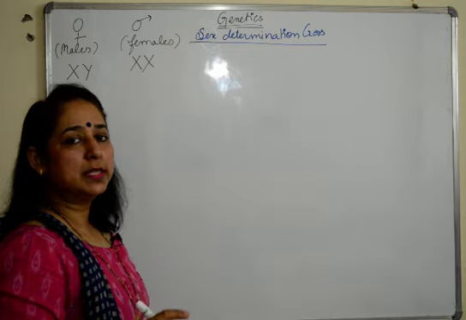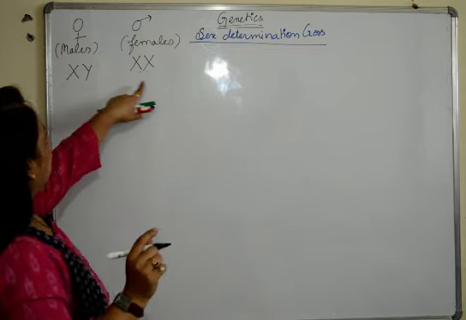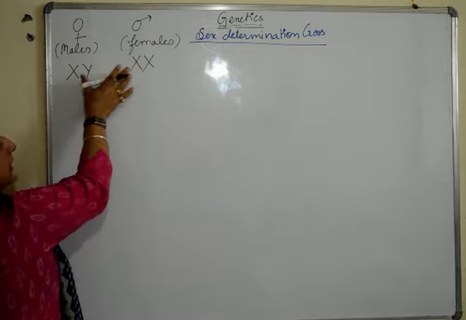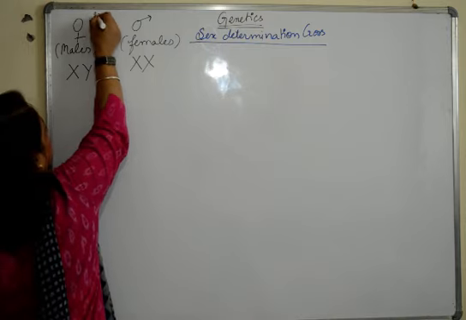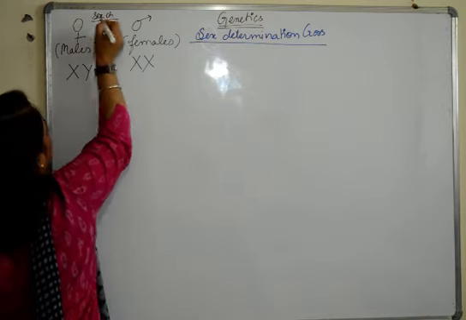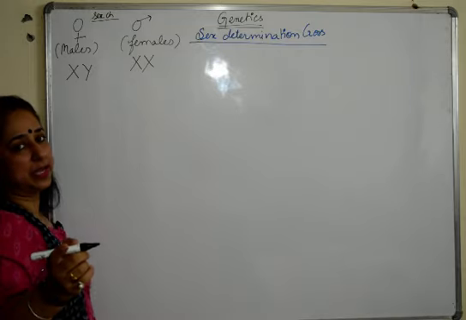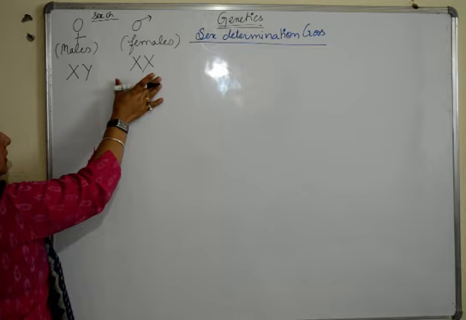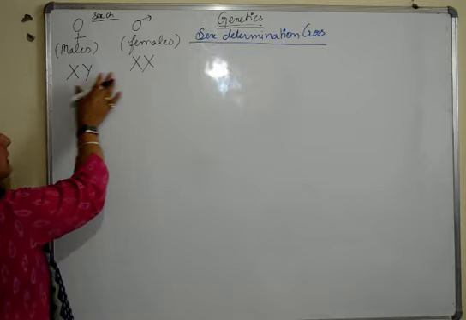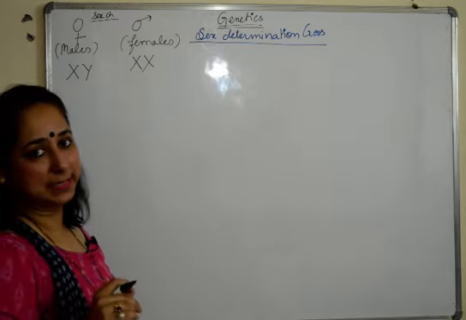This was also told in the previous video that the sex chromosome is the last pair of chromosome, which is heterozygous in males, not similar in shape, size and structure. It is XX in females and XY in males.